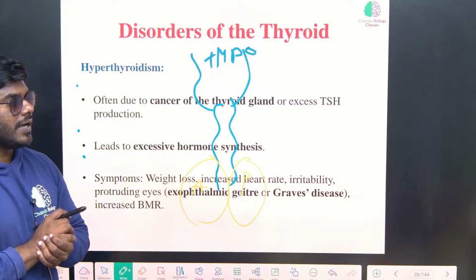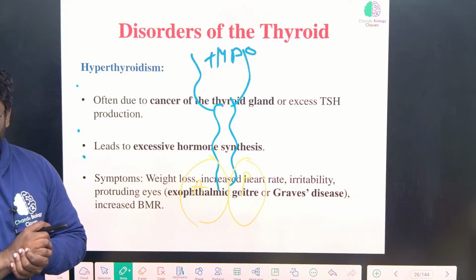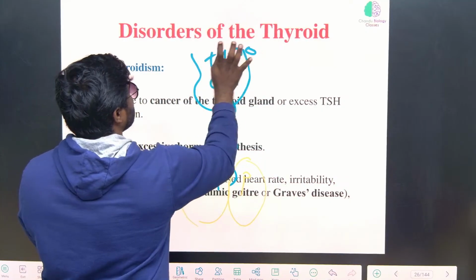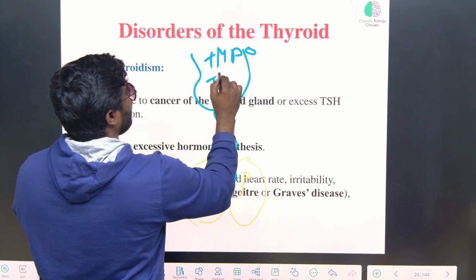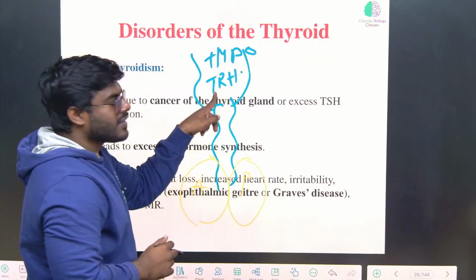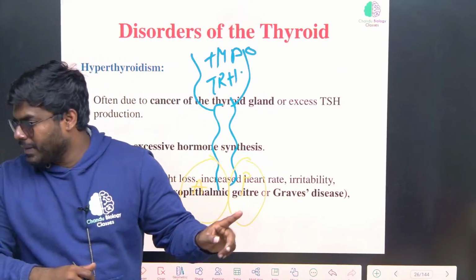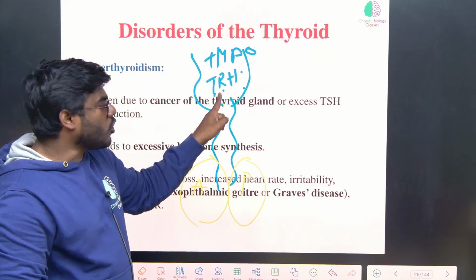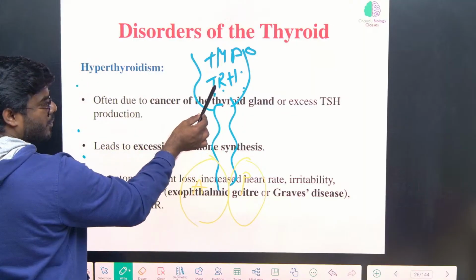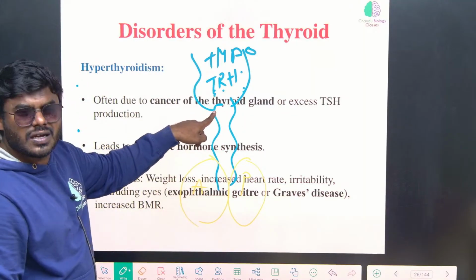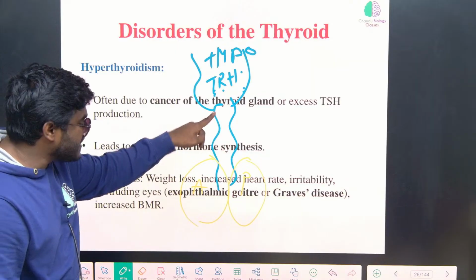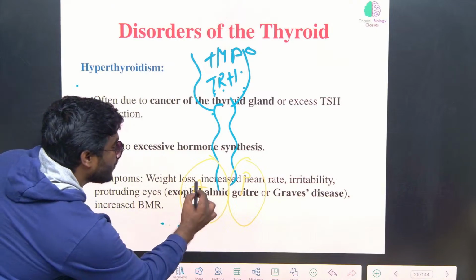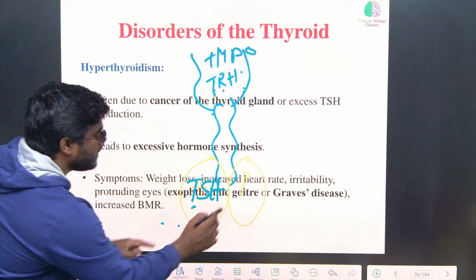Again, the hypothalamus contains neurons named neurosecretory cells. They release a hormone named TRH, thyrotropin releasing hormone. What is that? Thyrotropin releasing hormone. That thyrotropin releasing hormone travels via the portal system and reaches where? The anterior pituitary gland. Then the anterior pituitary gland releases one more hormone named?